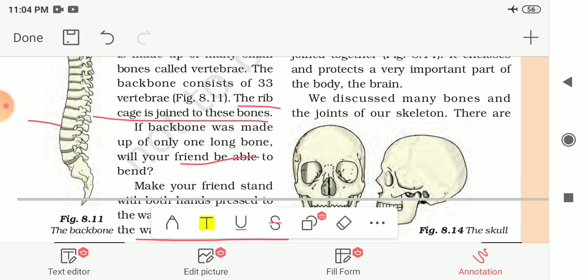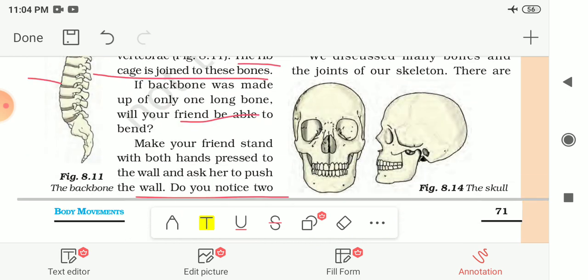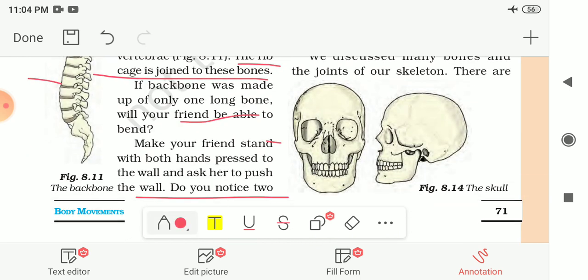The next one is about the skull. So this one. The skull is made up of many bones joined together, and it encloses and protects a very important part of our body, that is the brain. It protects and encloses the brain. We discussed many bones and joints in our skeleton. There are some additional parts of the skeleton also there.